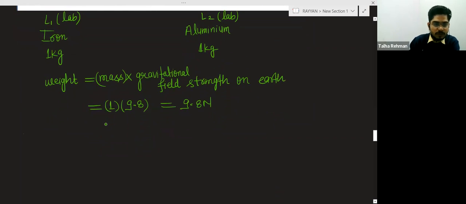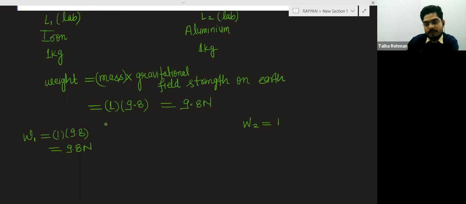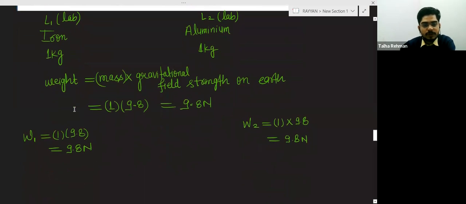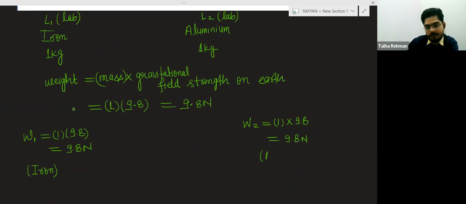Suppose W1 is the weight of the iron: 1 into 9.8, so 9.8 Newton. W2 is the weight of the aluminium: 1 into 9.8, again 9.8 Newton.